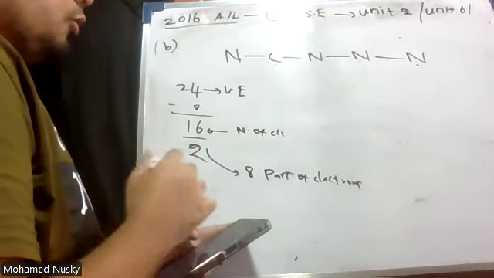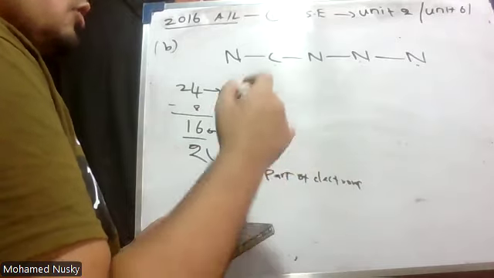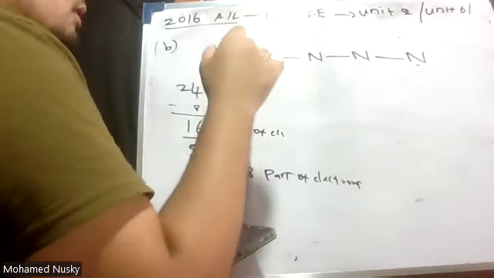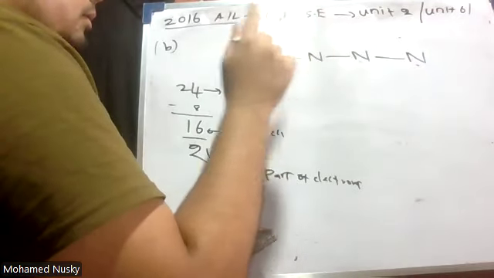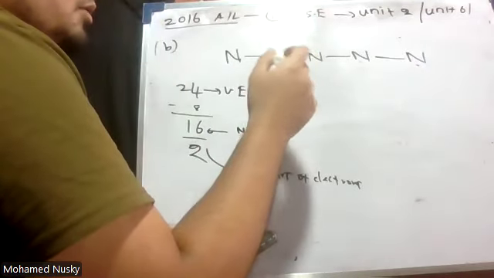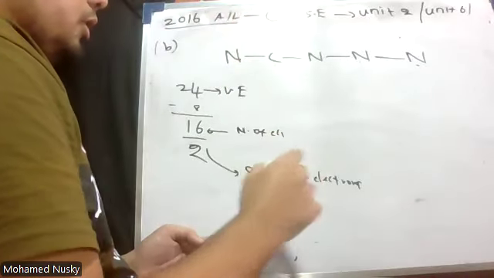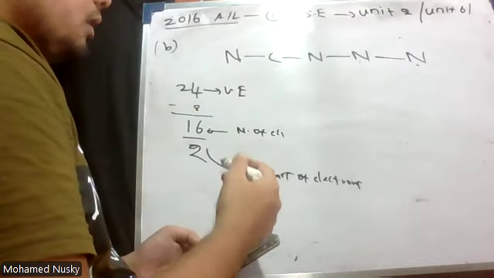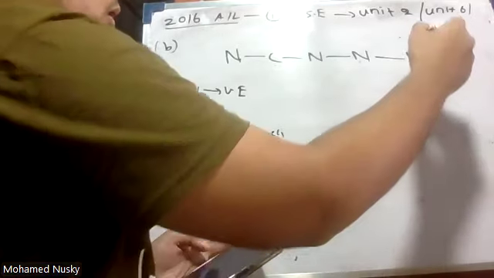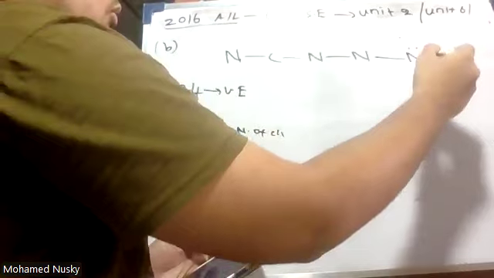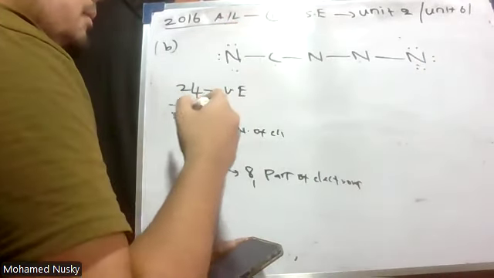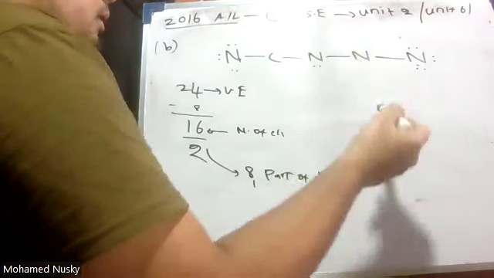First of all, these electrons should be distributed not to the central atoms, but to the terminal atoms. You should distribute these pairs of electrons to the terminal atoms. There are 8 pairs now. 1, 2, 3, 4, 5, 6, 7, 8.